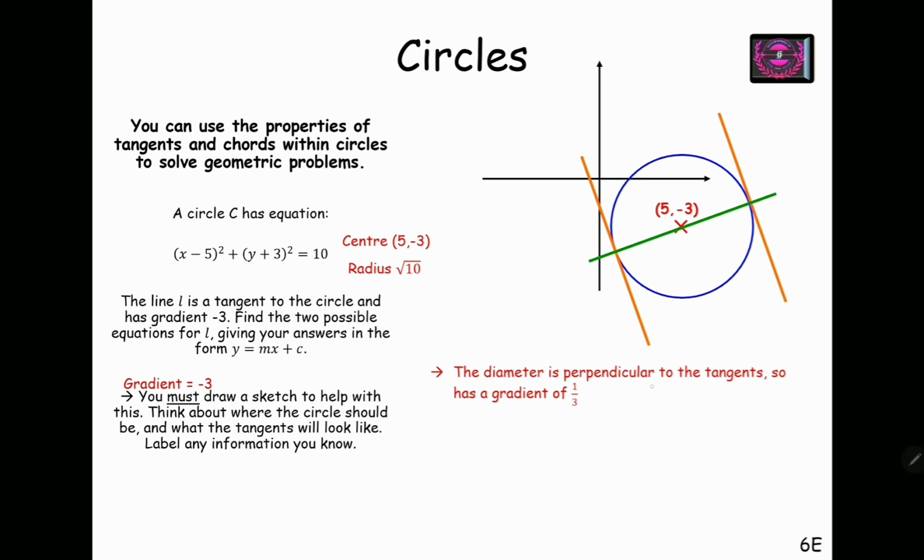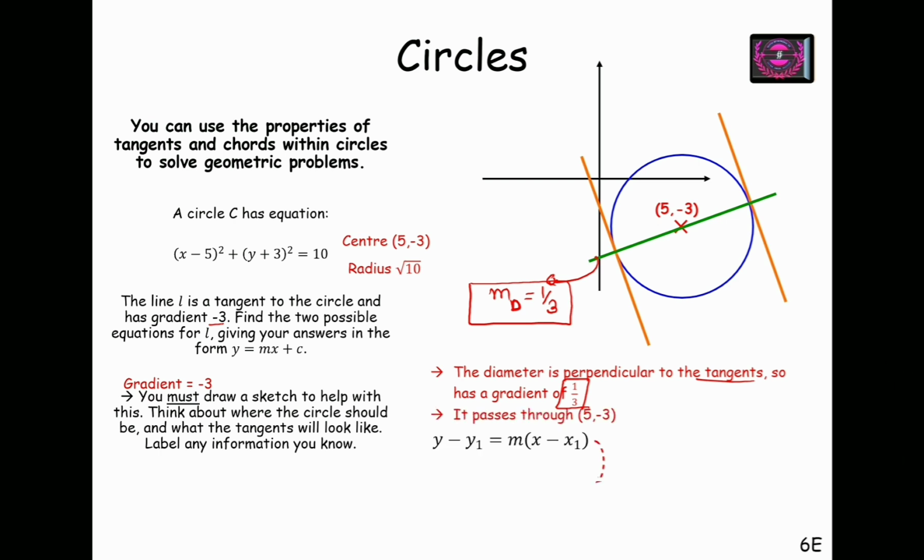Okay, so the diameter is perpendicular to the tangents. See here, the gradient of the tangent is given as minus 3, therefore the gradient of the diameter will be 1 by 3. So I have the gradient of the diameter and I have a point on this line, 5, 3, so I can find the equation of the diameter, right? y minus y1 equals m times x minus x1. Upon substituting, I have the values.